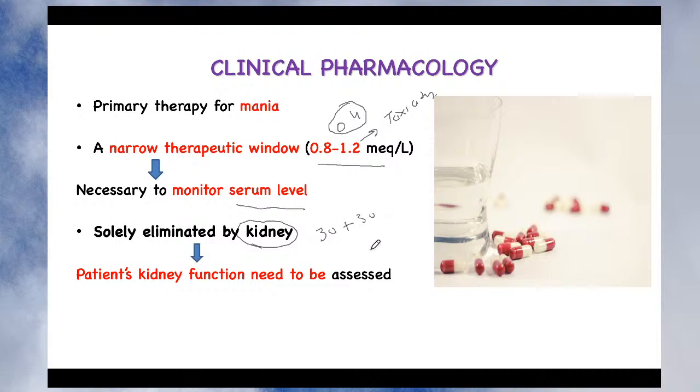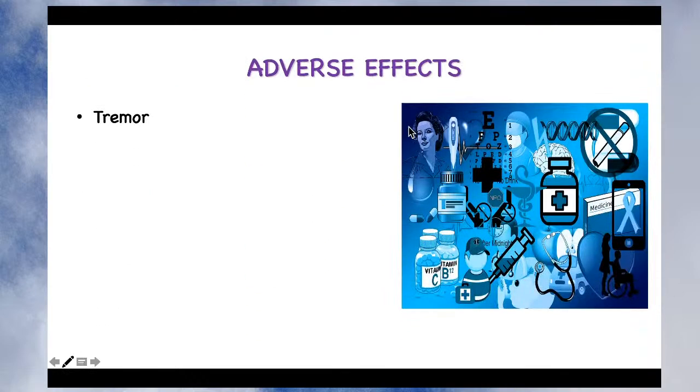So what you can do is, before treatment with lithium, you need to assess kidney function. The patient's kidney function needs to be assessed. It is assessed by measuring the GFR, that is glomerular filtration rate. If you see that there is a reduction in the GFR, then accordingly you must reduce the dose of lithium. Otherwise the concentration will go beyond the normal range, and it produces toxicity. So these are very important points.